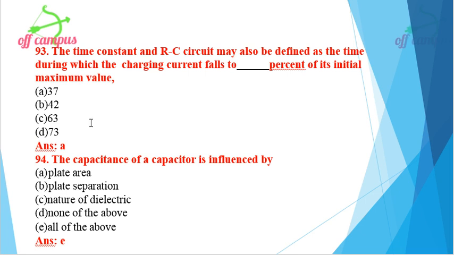Then the capacitance of a capacitor is influenced by plate area, plate separation, nature of dielectric, none of the above, all of the above. It is influenced by plate area, plate separation and nature of dielectric, so all of the above. E, all of the above, is the right option for this problem.